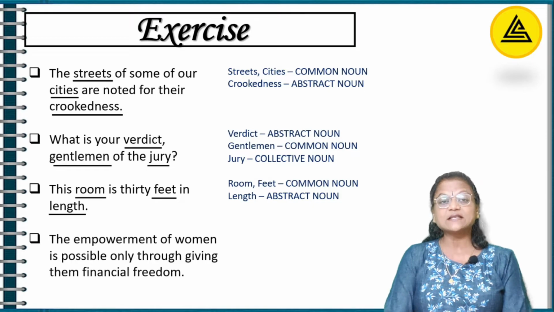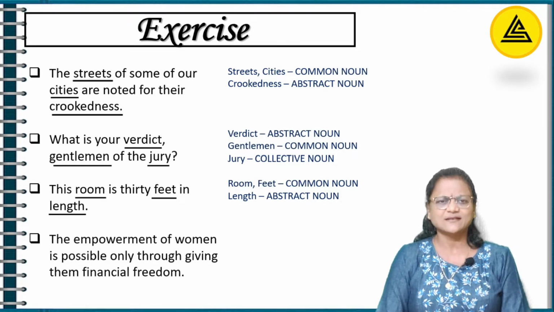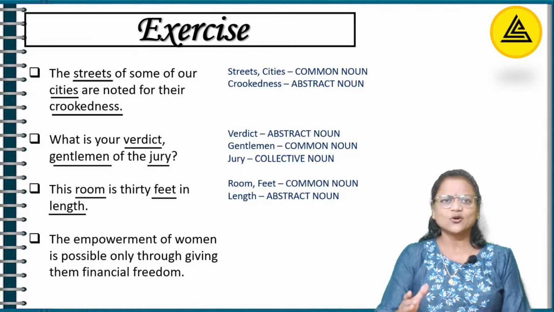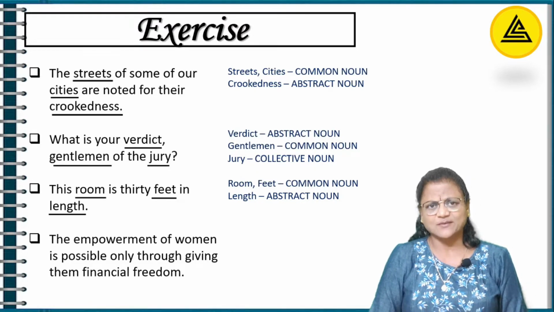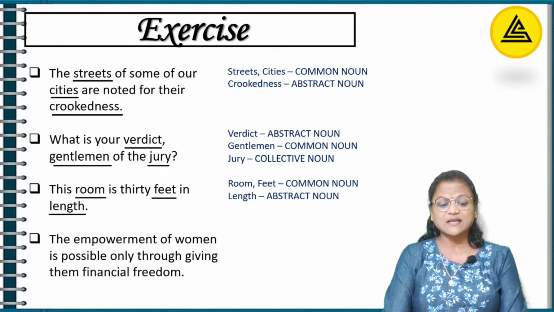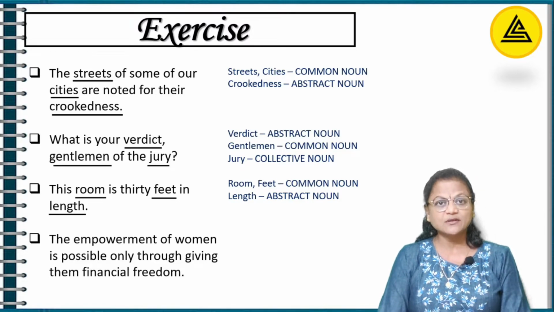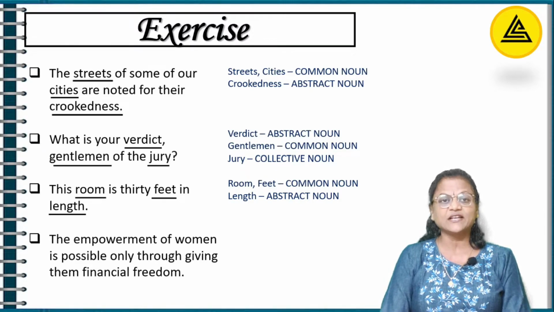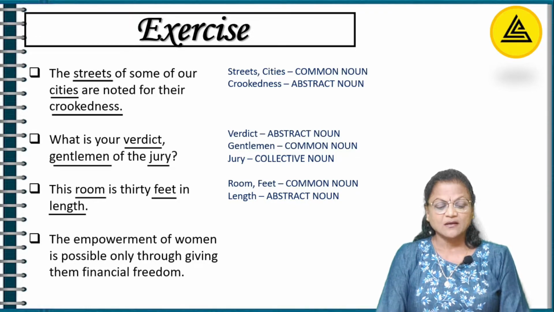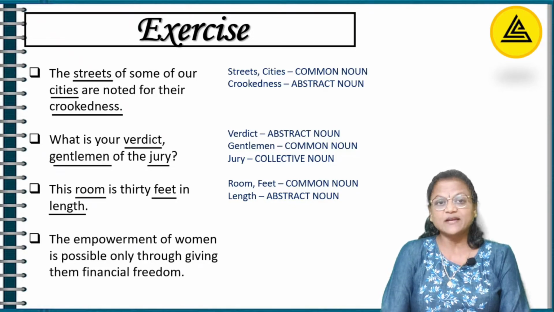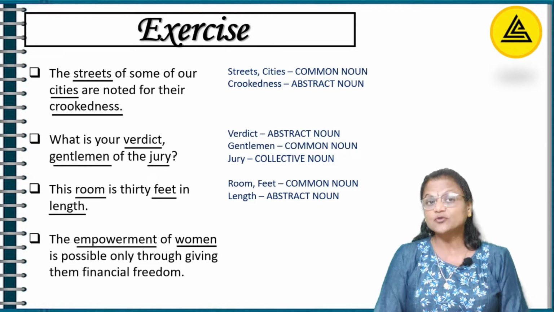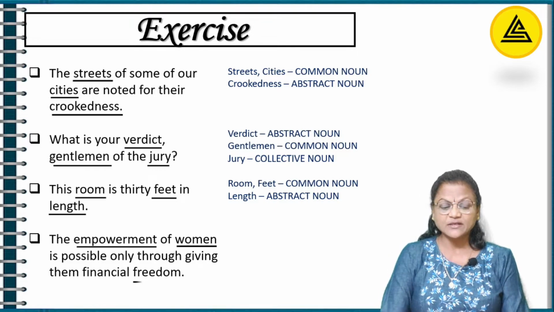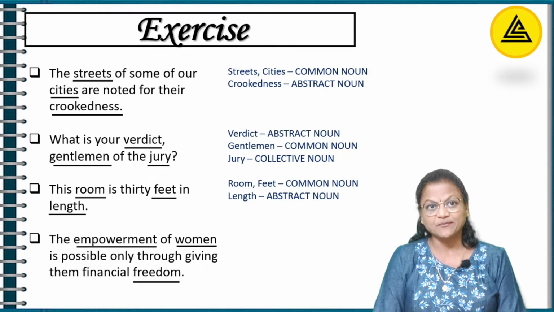Okay, let's move to sentence number 8. A little bigger sentence. Fine? Now you all have understood the concept. So let's move on to sentence number 8. The empowerment of women is possible only through giving them financial freedom. The empowerment. What do you mean by empowerment? I mean giving power to someone. So to whom? To the woman. And how is it possible? By giving them financial freedom.